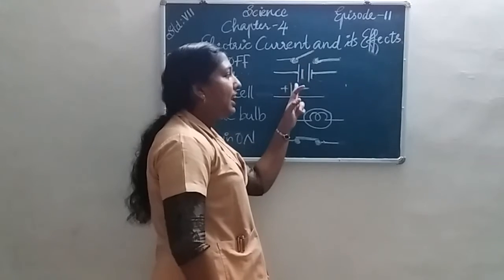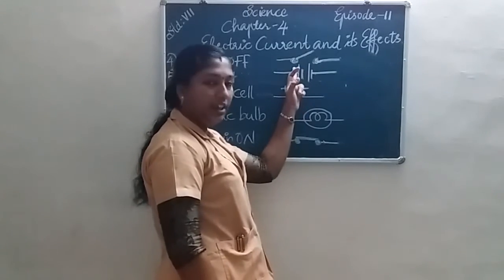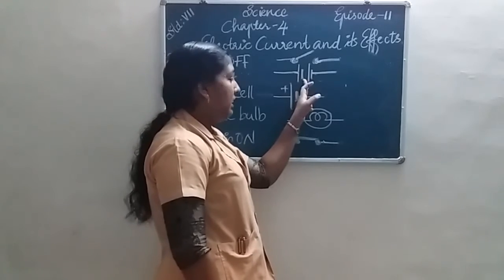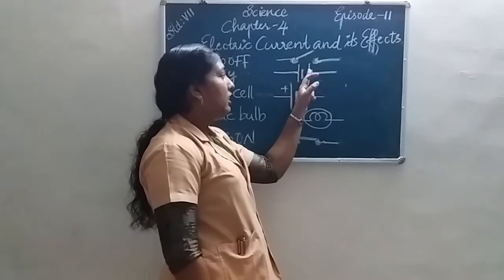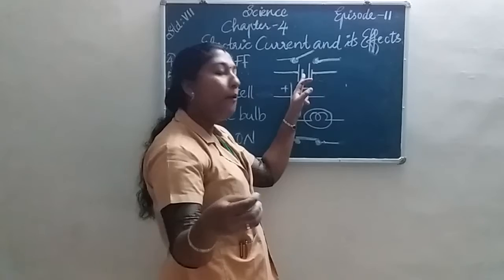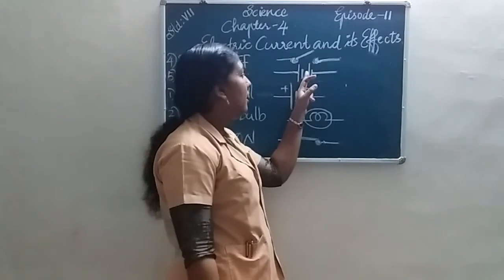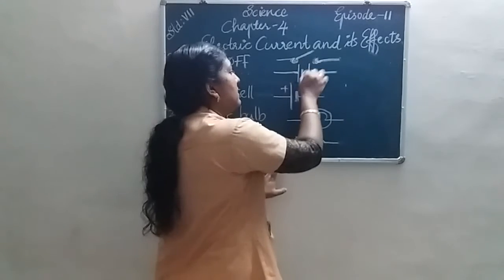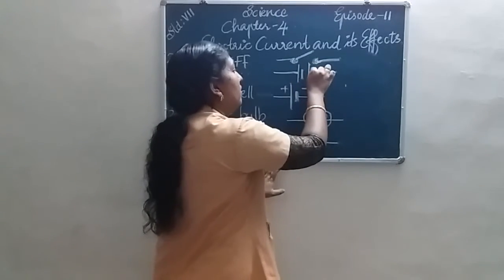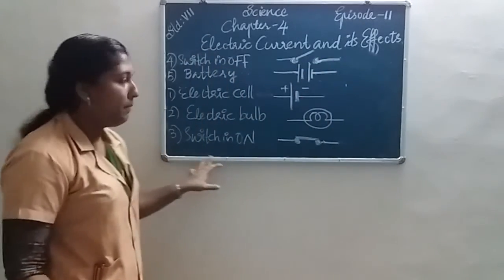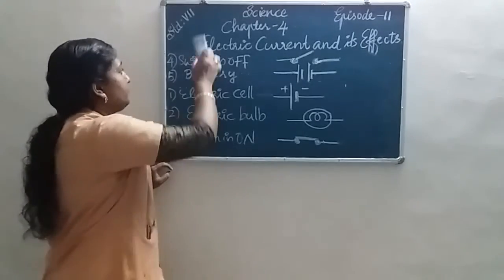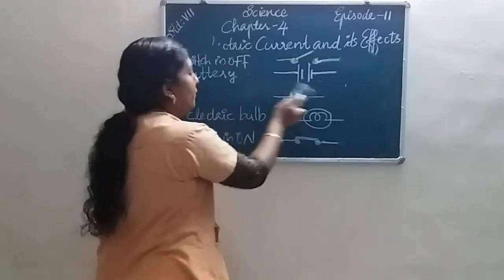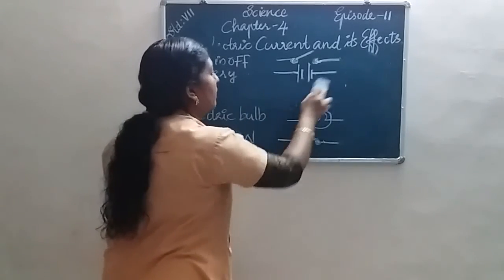The longer line indicates the positive terminal and the shorter line indicates the negative terminal, and the negative terminal is connected to another positive terminal of a cell, then a negative terminal. It is the symbol for a battery. And another symbol is the symbol for wire.